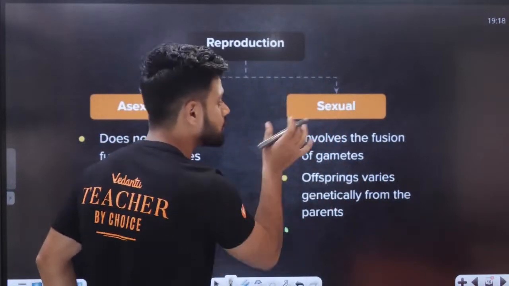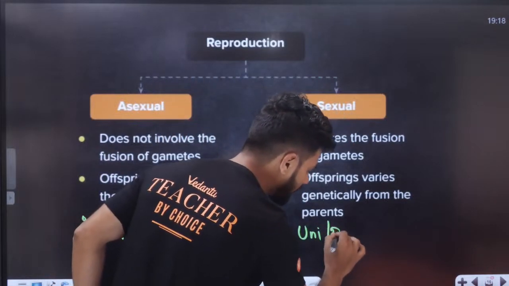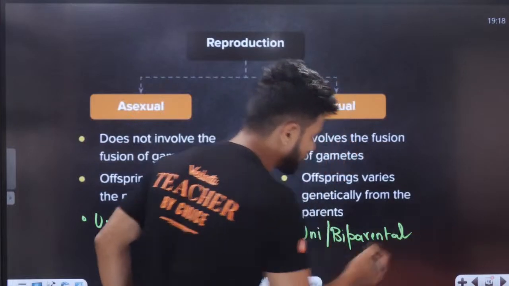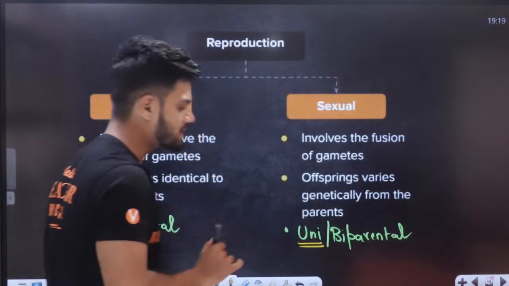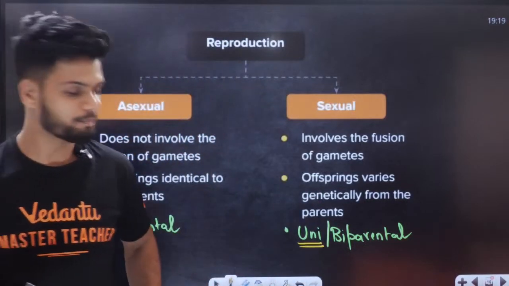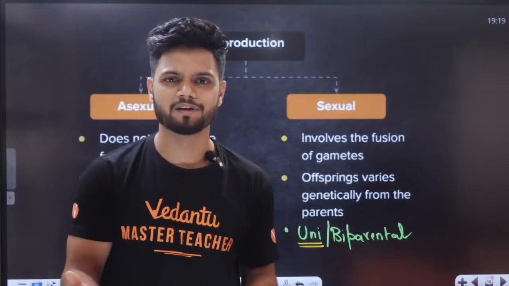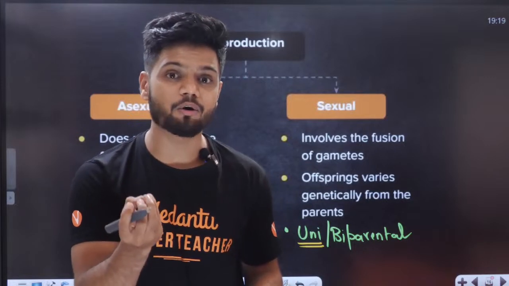Sir, in the case of sexual reproduction, you can have both uni and biparental. Both are possible. Now you will ask me, sir, how is uniparental possible? Tell me one example for uniparental here. Simple example, students: a hibiscus flower. A hibiscus flower is a single organism.